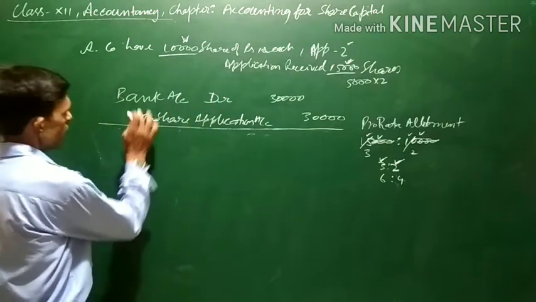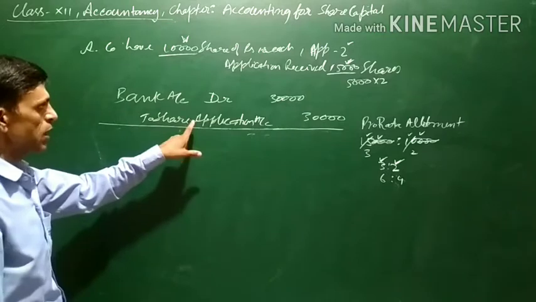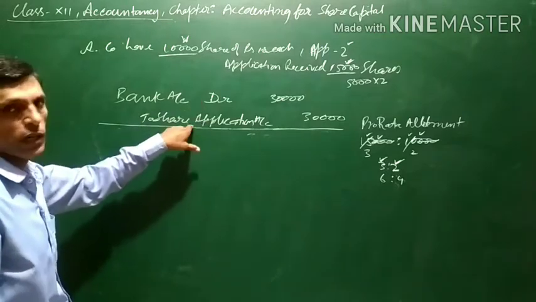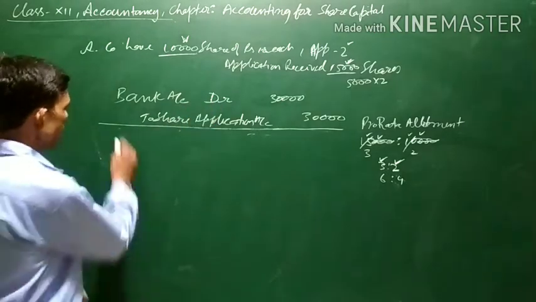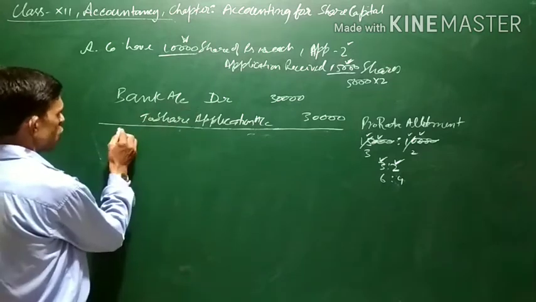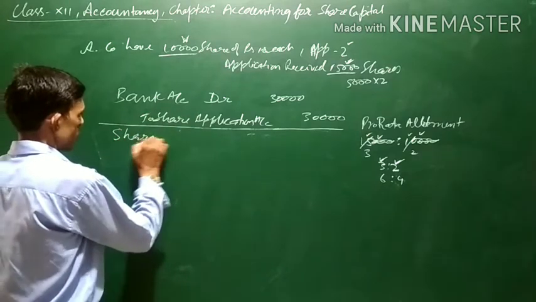Let us see. First of all, this is the share application money which will be received. The entry will be as it is. It will remain the same. Next is when pro rata allotment is done. See.